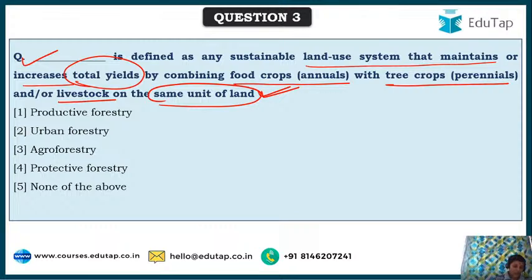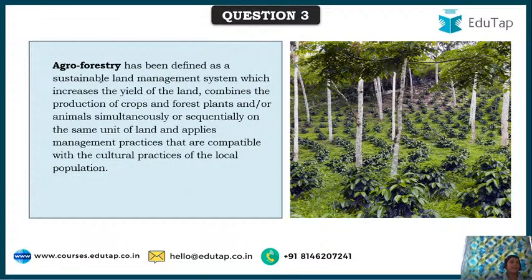Okay, Rahul is saying agroforestry. Shailja is saying yes, it is agroforestry. It is a sustainable land management system wherein complete use of land can be done so as to increase the yield of the land, by growing perennial trees, agriculture crops, and also livestock. So they can do all these practices at a time so that they can get maximum yields out of the same land.